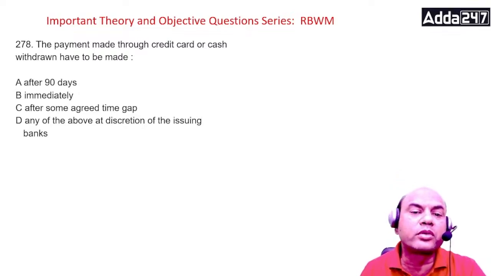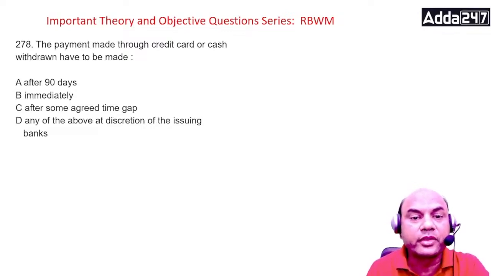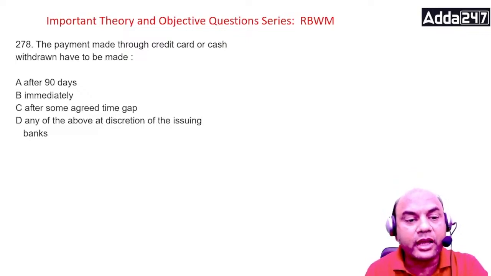The payment made through credit card or cash withdrawn has to be made after 90 days, immediately, after the agreed time gap, or any of the above at the discretion of the issuing bank.